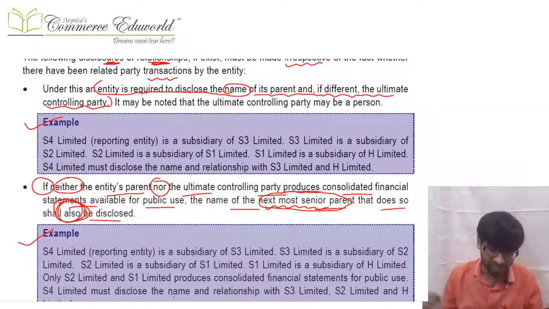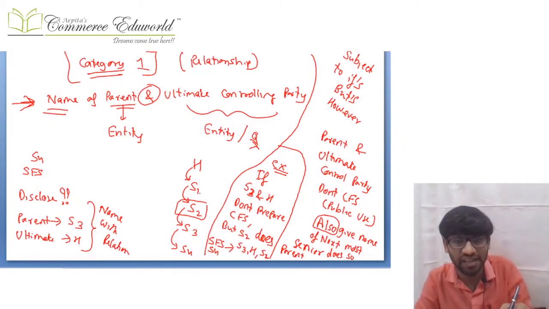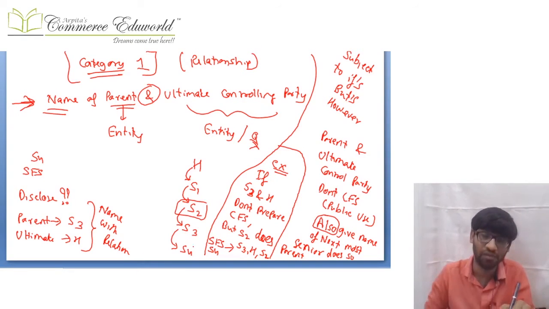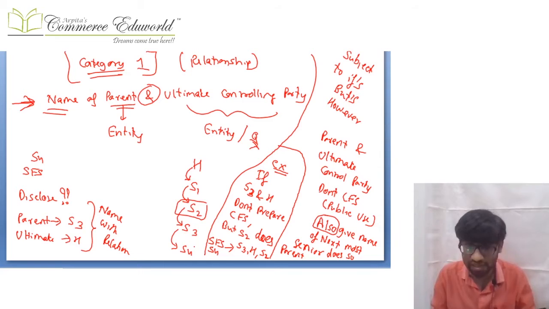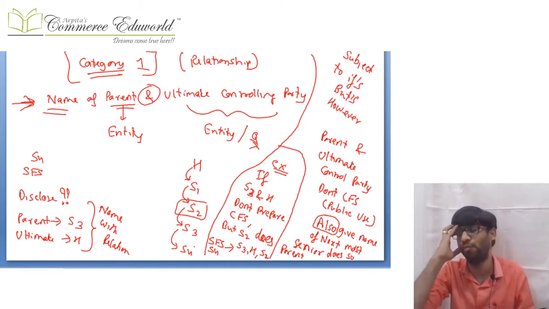Example, let us say it is like this. There's a company H which has a subsidiary S1, which has a subsidiary S2, which has a subsidiary S3, which has a subsidiary S4. That means H has a subsidiary S1, S1 has a subsidiary S2, and so on. Now let us say we are thinking from S4's point of view.